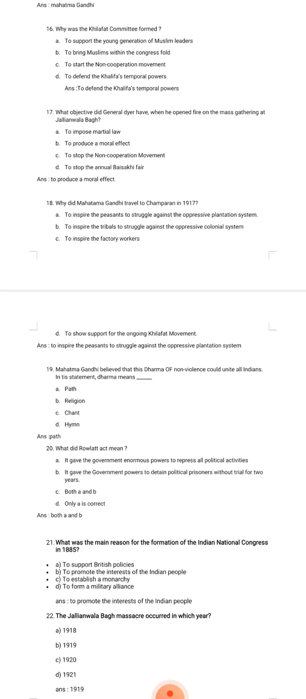Question 17. What objective did General Dyer have when he opened fire on the mass gathering at Jallianwala Bagh? Options are to impose martial law, to produce a moral effect, to stop the non-cooperation movement, to stop the annual Baishakhi fair. The correct option is to produce a moral effect.